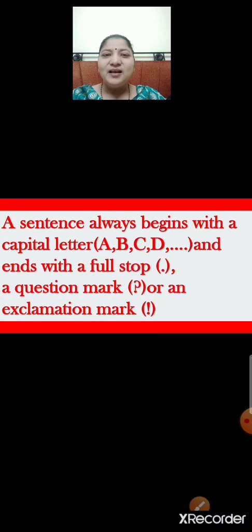A sentence always begins with a capital letter and ends with a full stop, a question mark or an exclamation mark. Let us repeat again. A sentence always begins with a capital letter and ends with a full stop, a question mark or an exclamation mark.